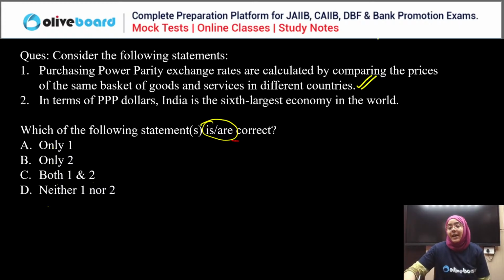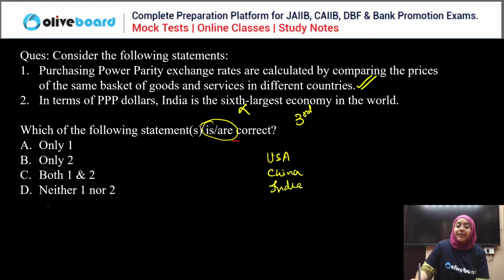Now, if we are saying that in purchasing power parity terms India is the sixth largest economy in the world, that is wrong. We know that India is the third largest economy in terms of purchasing power parity, first being USA, second being China, and third being India. So only the first statement is correct and the second statement is wrong. So the correct answer is A, right?